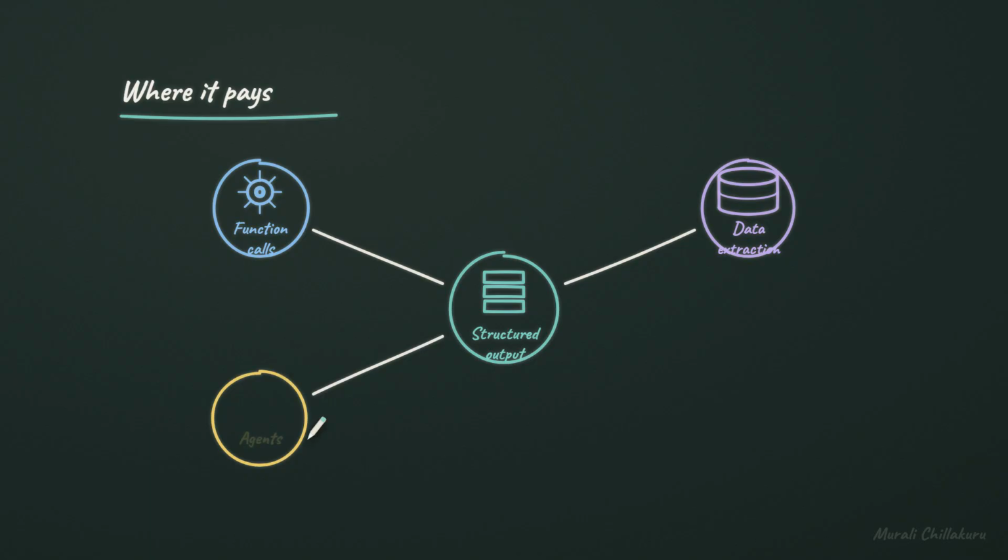Agents use structured output to choose actions, pass tool inputs, and report results. Evaluations use structured judgments, so quality can be counted, compared, and improved. So the real promise is not prettier answers. It is a cleaner handoff from language to systems.